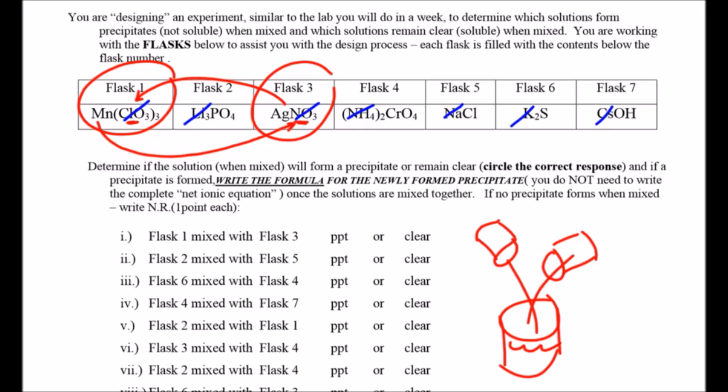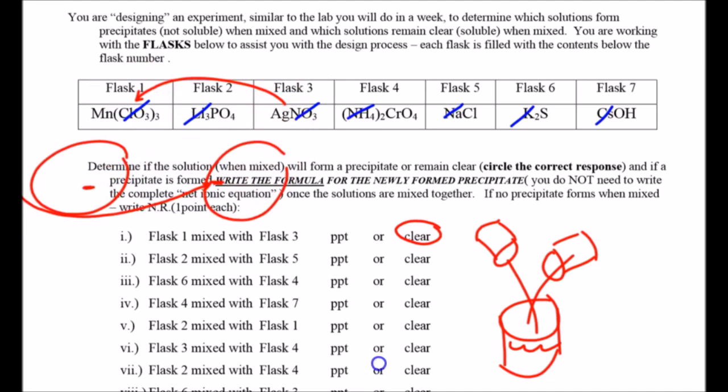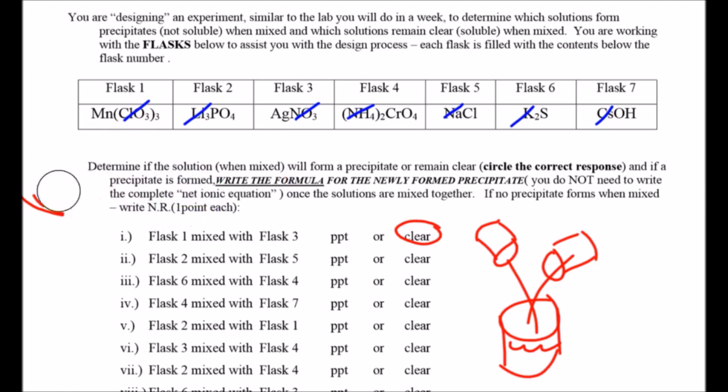So this is a clear solution. Make sense? So let's look at another scenario here. Would it be just wrong if you just kept doing the equation? What do you mean? Like, you mean write out the equation? Yeah. It takes forever. It's going to take you a long time, but I'm not going to count it wrong